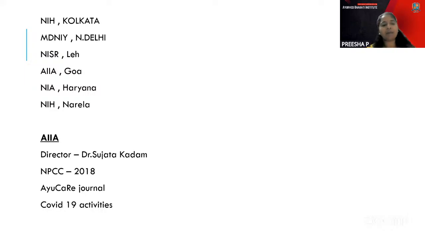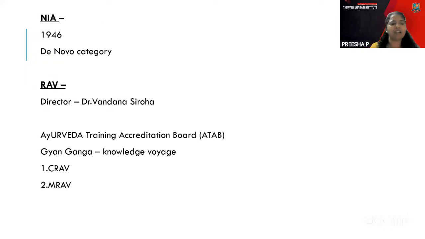Next, we come to the National Institute of Ayurveda, called NIA, at Jaipur. I think it has a long-lasting history. It was formulated in 1946, and whenever you see National Institute, below it you have de novo mentioned. No other National Institute has the special category of de novo.